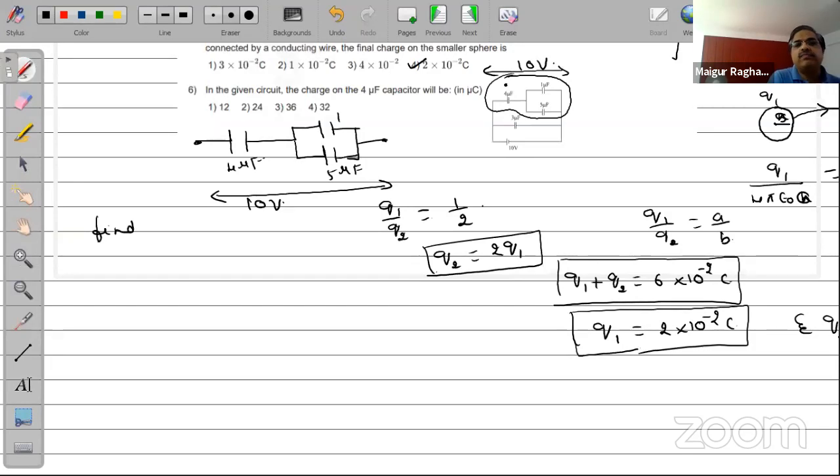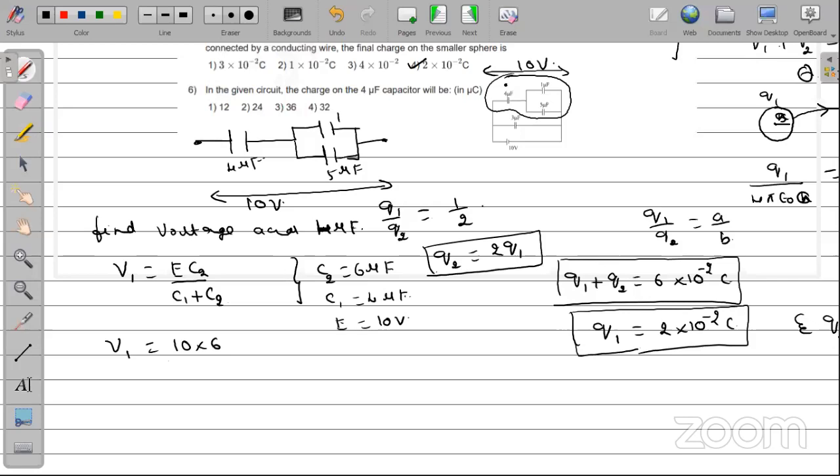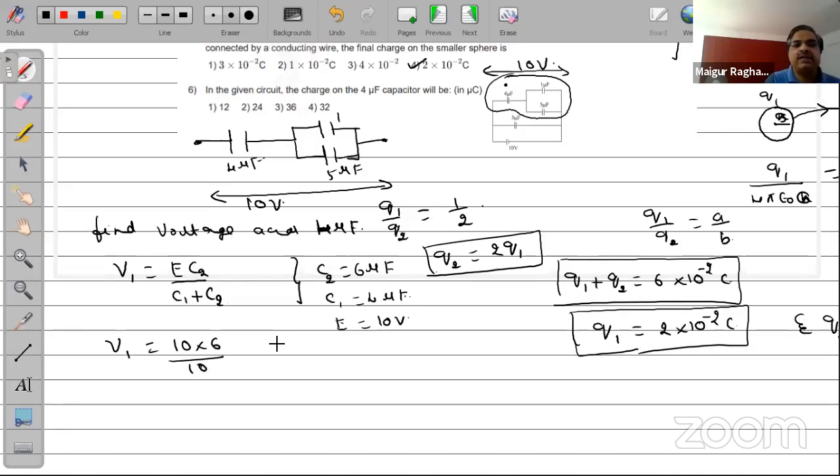And that is very simple to do. V1 is equal to E into C2 divided by C1 plus C2. In this case, C2 will be a combination of these two. 5 and 1 together will be 6 microfarad. So C2 will be 6 microfarad. C1 is 4 microfarad. And E in this case is given to be 10 volts. So substitute all that and do it. So 10 into 6 divided by 10. C1 plus C2, 6 plus 4 is 10. So 10 cancel off, and you have this to be equal to 6 volts.